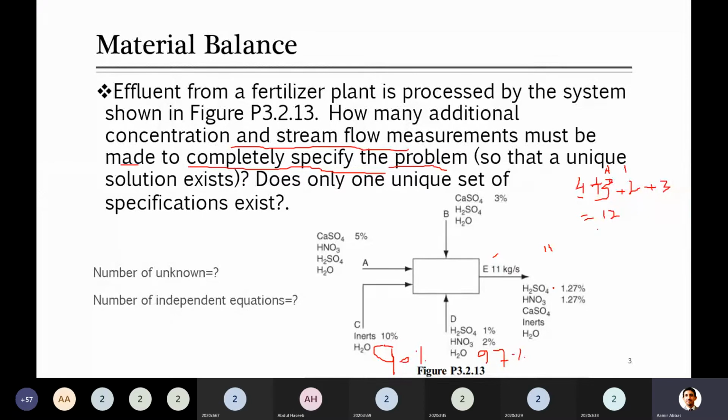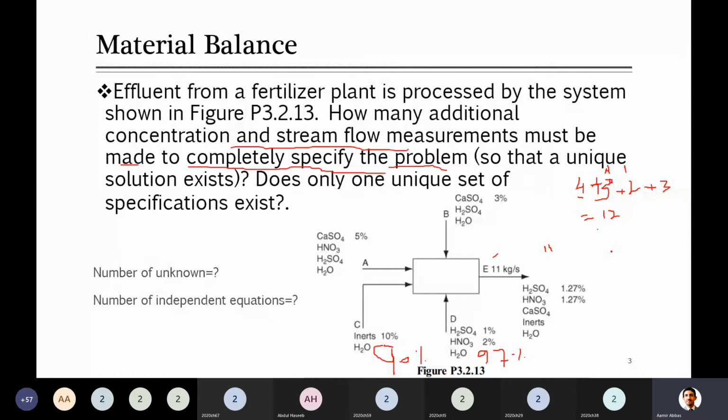His question was how many additional concentration and flow measurements should be made, either composition or flow rate. Yes, we have to bring the number of unknowns equal to the number of equations.